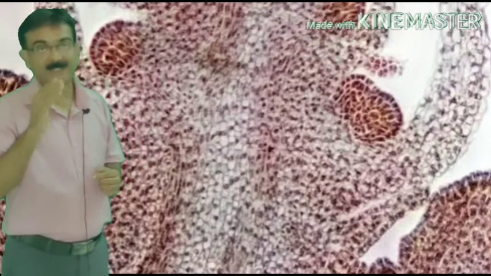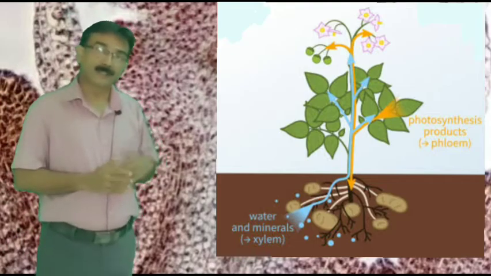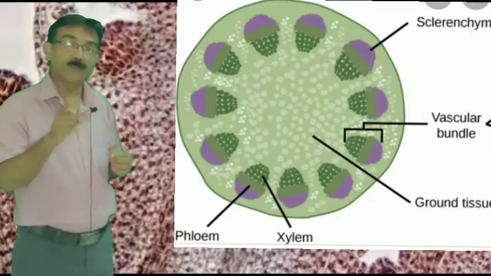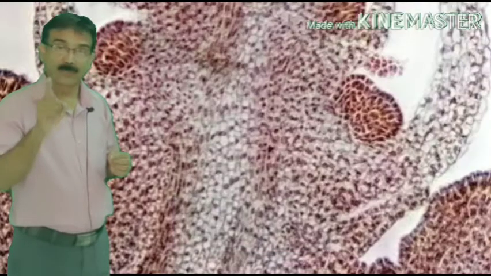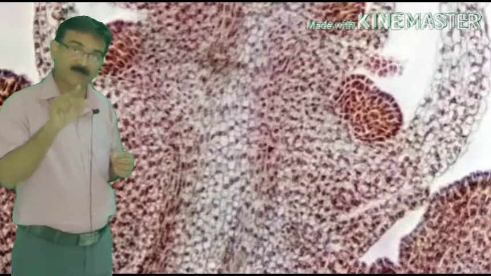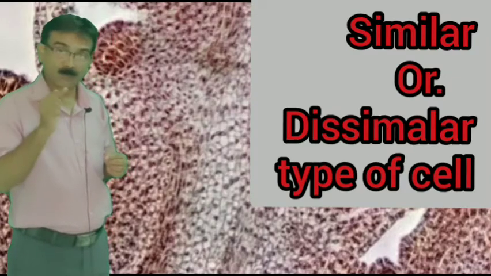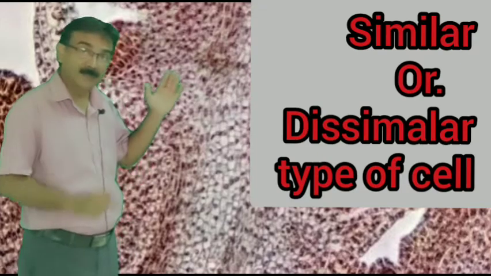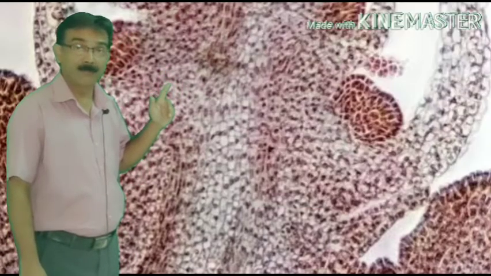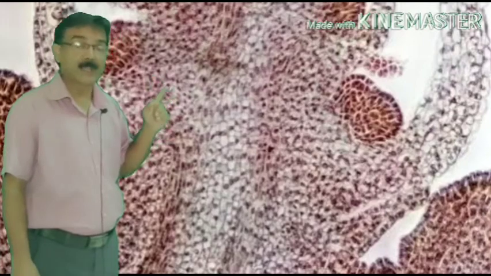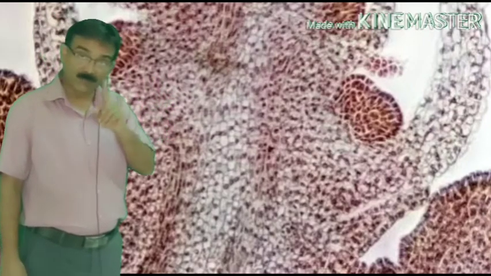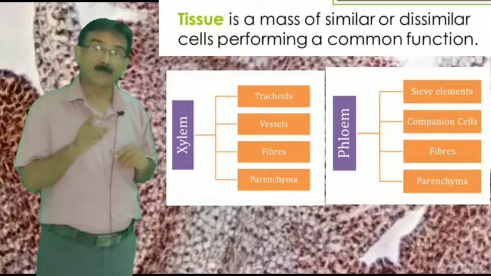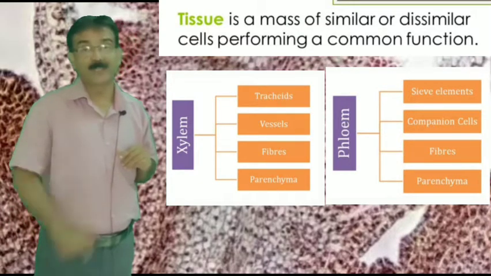But as you proceed through the chapter, you will find that some tissues like xylem and phloem are made up of different types of cells. So the definition of tissue will be modified: tissues are made up of similar or dissimilar types of cells. They are similar in origin and similar in function. So the modified definition is that tissues are a group of cells made up of similar and dissimilar types of cells.